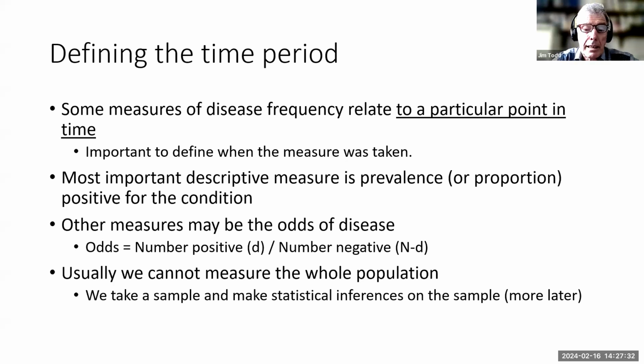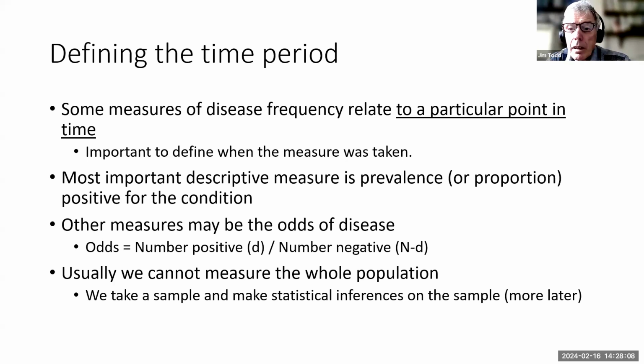The other important thing to say about the measurement of our condition is that we can't measure the whole population. If it's a very small population, we may be able to, but most of the time we can't measure the whole population. So we'll take a sample. And if we take a sample, then we will need to make some statistical inference about that sample in order to relate that sample to the whole population. And I'll say a little bit more about this later. Okay.